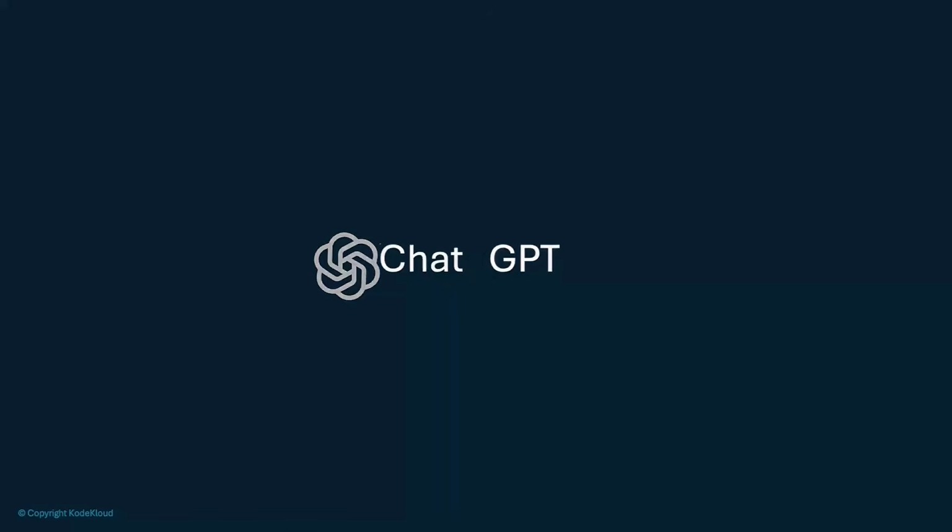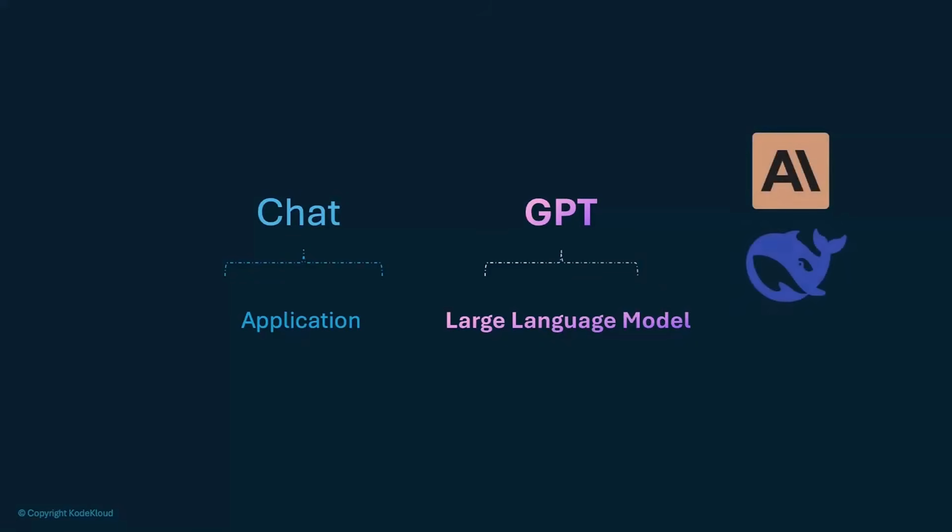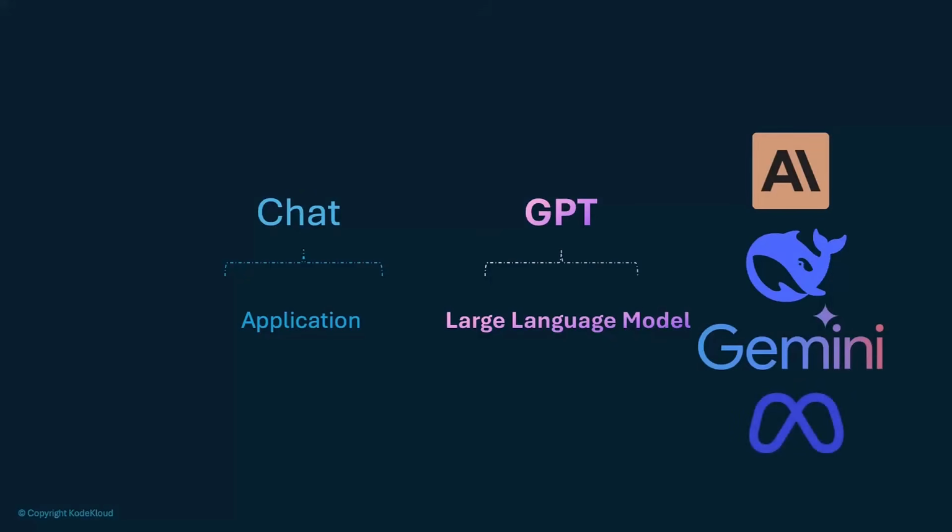So what is ChatGPT? It is really two things, a chat application and a GPT attached to it. The chat part itself is just an application, like any other chat app that we know. The GPT part is the large language model. That's the AI. There are so many other LLMs that you have probably already heard of, such as Claude from Anthropic, DeepSeek, Gemini, Llama, etc. But we're not going to get into more details about specifics of LLMs in this video. We'll just refer to the AI as LLMs, and that LLM could be any of these models. For the remainder of this video, that's all you need to know about LLMs.